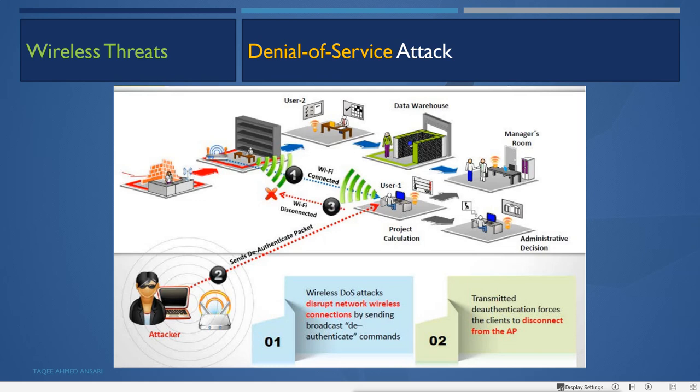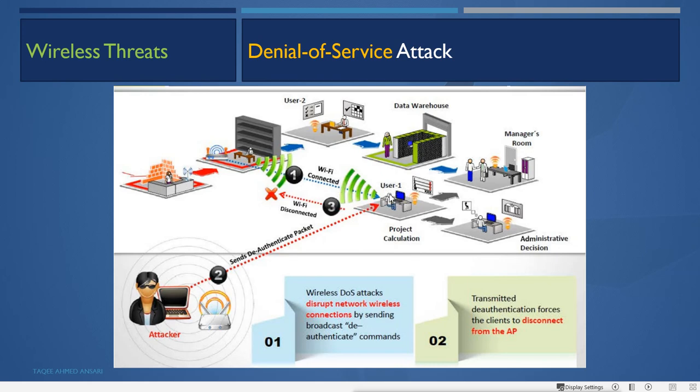So a wireless DOS attack disrupts the wireless network connection by sending broadcast deauthenticate commands, and the transmitted deauthentication forces the clients to disconnect from the AP. So it will do what? It will basically send a packet from its own AP or from its own wireless device, and it is called a deauthentication packet. Now this packet will go to these client machines, and they will do what? They will deauthenticate from the AP.